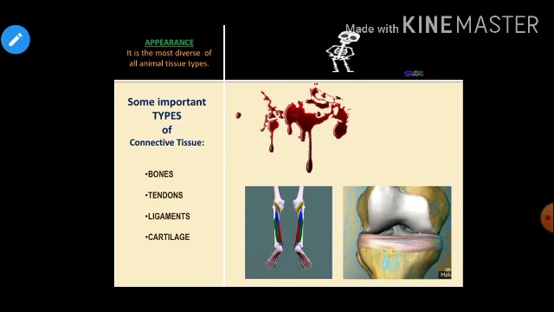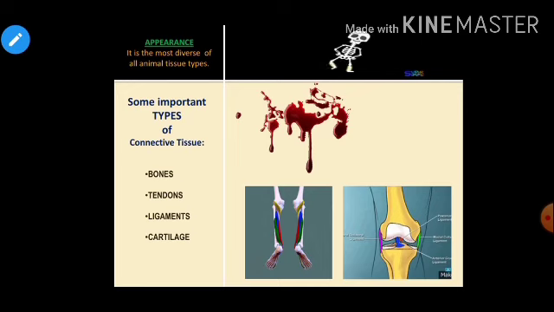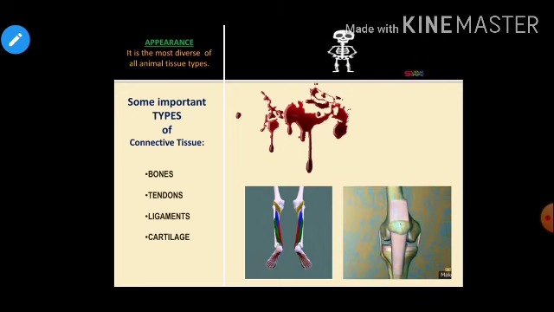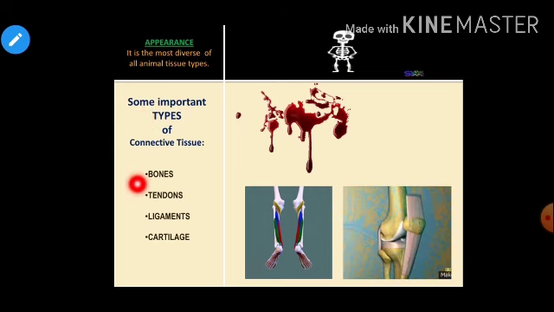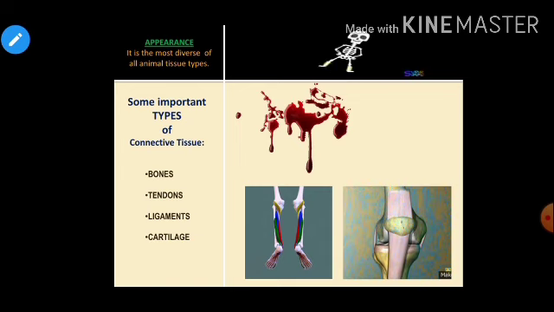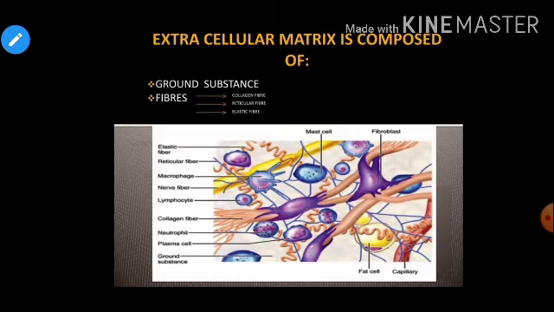Now children, let us spend some more time to discuss the structure of the connective tissue. Before that, there are some important types of connective tissue. Talking about the connective tissue types, that is bone, tendon, ligament, cartilage, as I just mentioned, right? So let us spend more time on the structure of connective tissue.